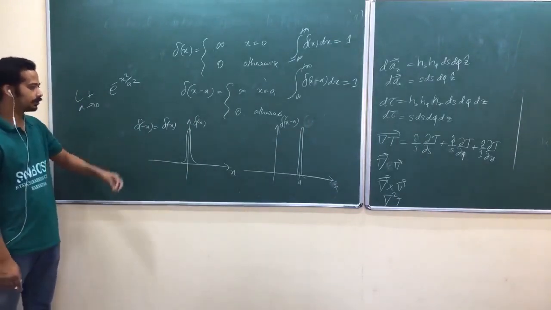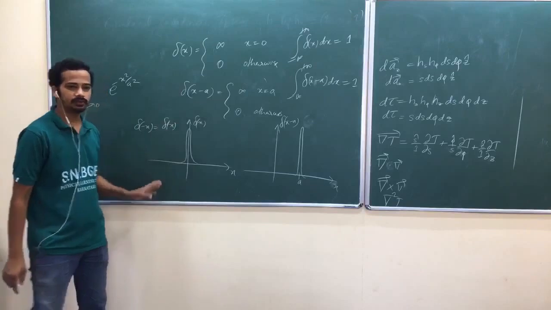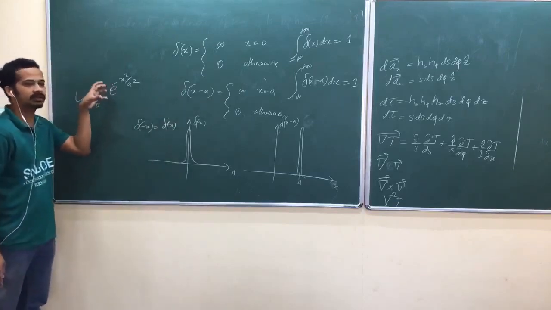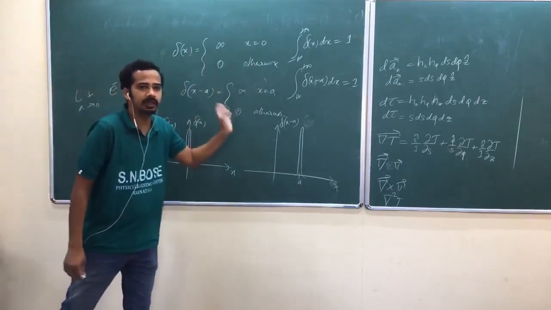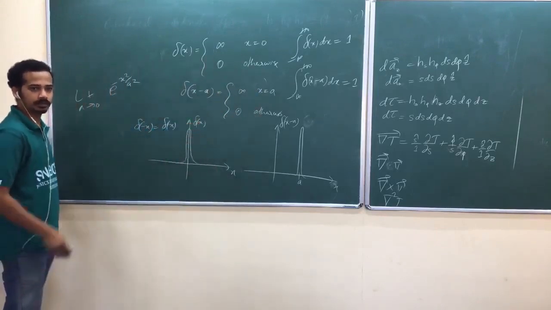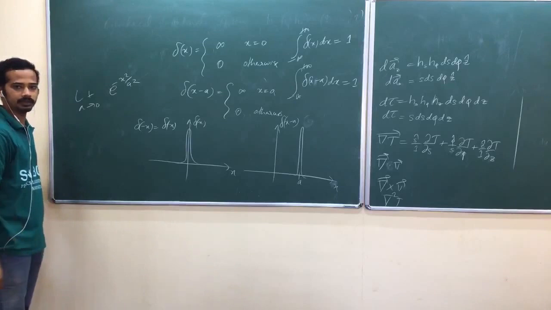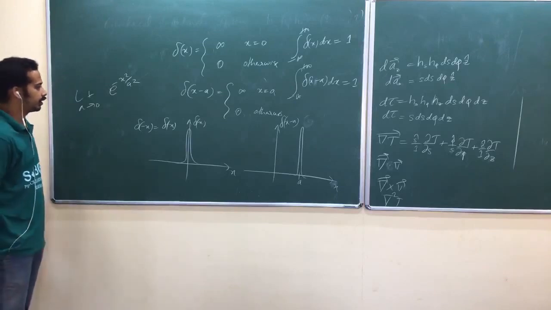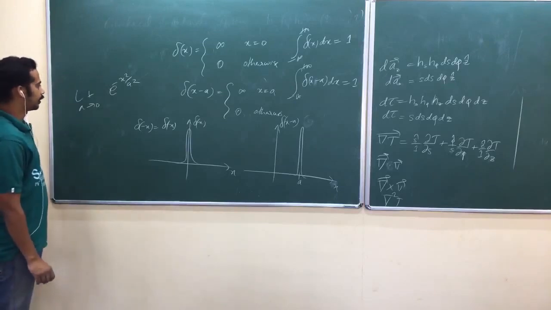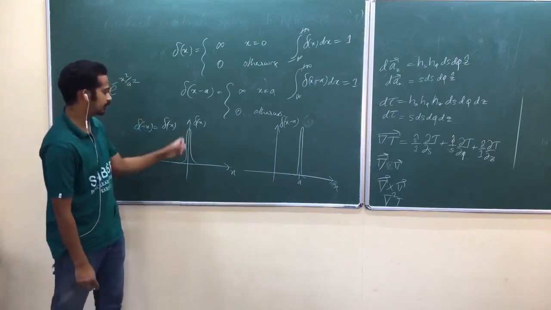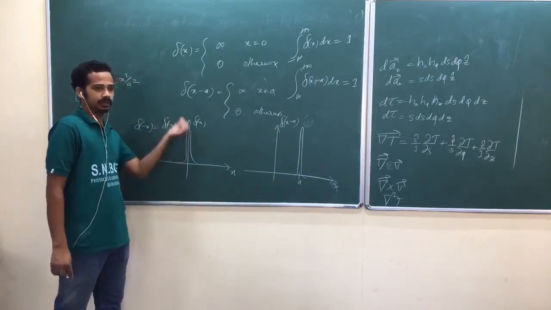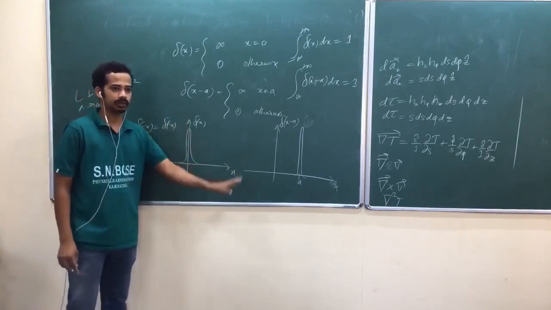But Dirac delta has the property, again, you should not call it a function, you have to call it a distribution, okay? Dirac delta distribution, because it's not a well-behaved function. Because it is touching infinity at that point, isn't it? A function should always be well behaved. So you can call it a Dirac delta distribution, and that distribution is touching infinity at only one point. It is high at only one point. It is 0 outside.